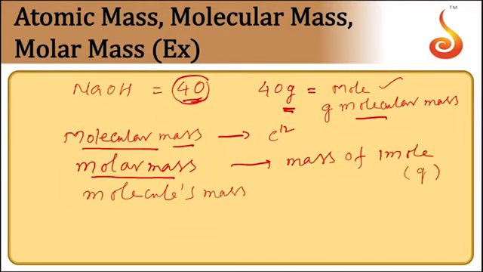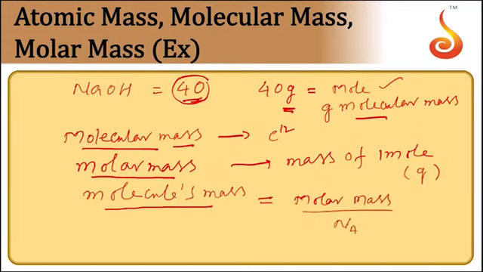When you say molecule mass, it means the absolute mass of a molecule itself. This can be obtained by dividing molar mass by Avogadro's number. This is equal to molar mass by N.